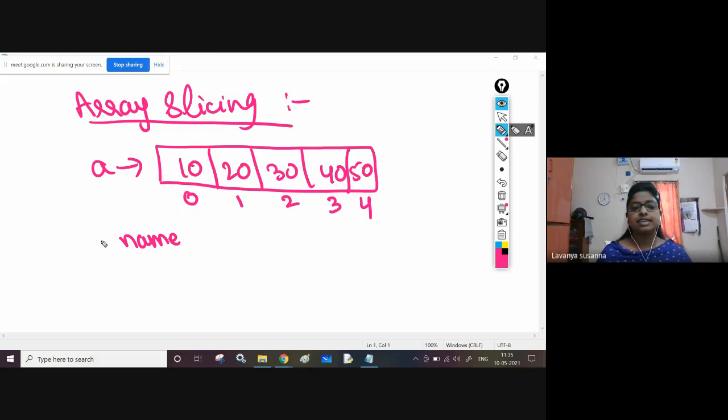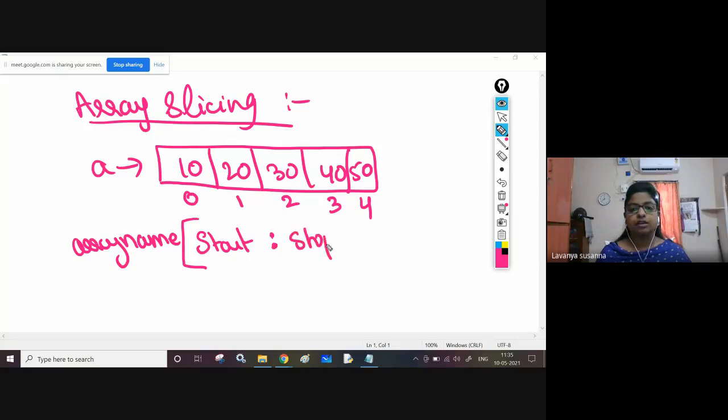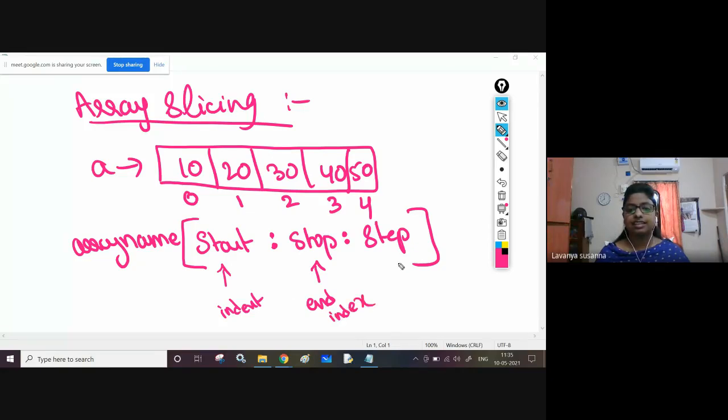Just see the syntax: array name, then open square bracket, start, colon, stop, colon, step. These are the indexes: the starting index, the stop or ending index, and then this is the step value.